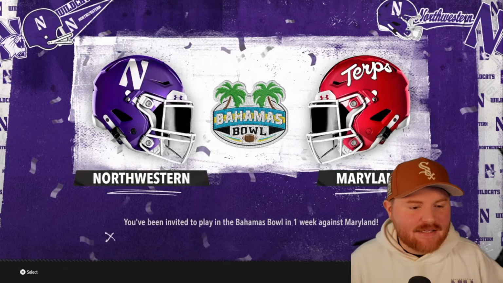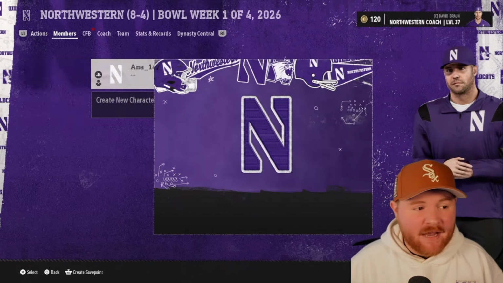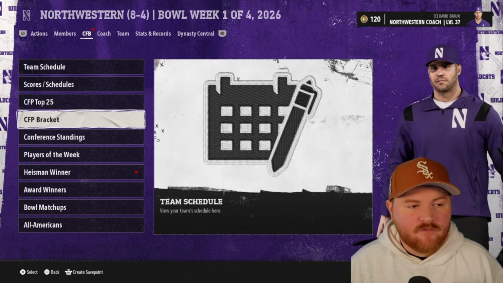Northwestern's going back to the Bahamas. They went 8-4 yet again this season. They'll take on Maryland in the Bahamas Bowl. So not improving, but not bad for Northwestern to have 2 straight 8-4 seasons.